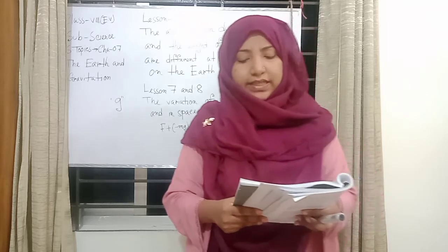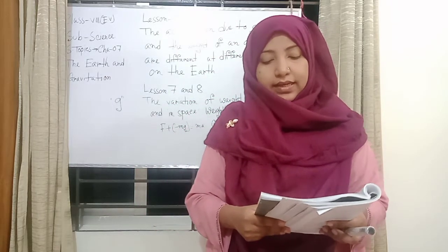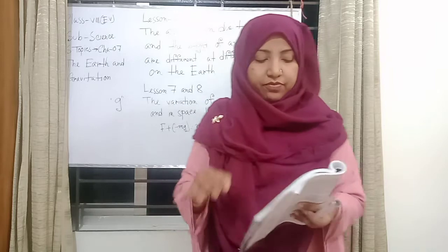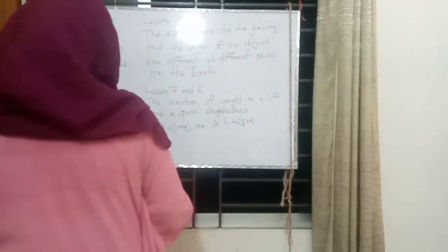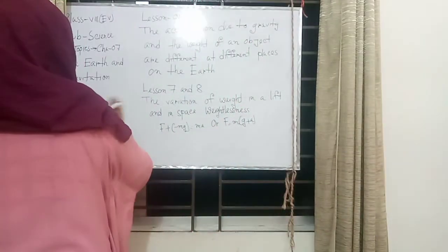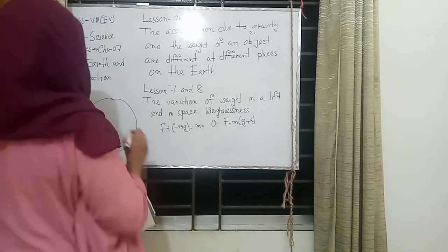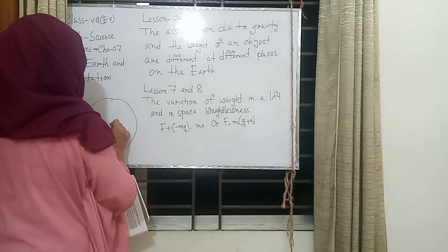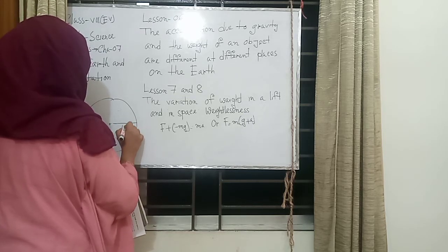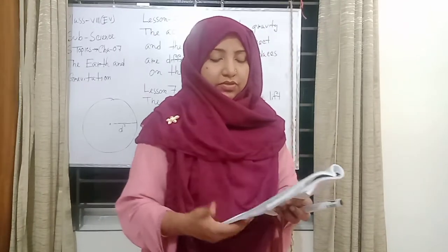The weight of an object is not an invariant quantity. Its value changes from place to place on earth. The reasons for which the weight of an object changes are described below. The first category is at different places on the surface of the earth. I also draw this structure: the earth, its center, and the distance d. Again, at different places on the surface of the earth.